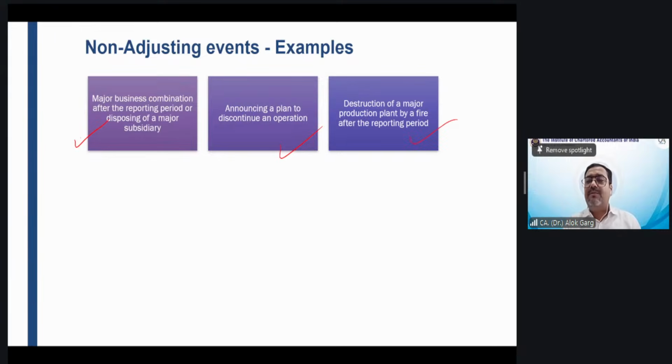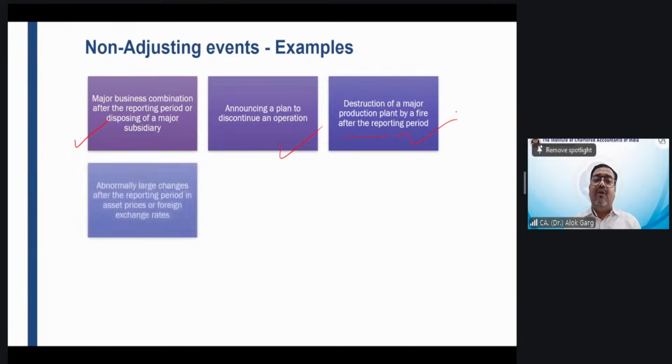Destruction of a major production plant by a fire after the reporting period. So there was a fire in the plant, godown, factory after the reporting period, and there was a huge loss due to the fire. Abnormally large changes after the reporting period in asset prices or foreign exchange rates.